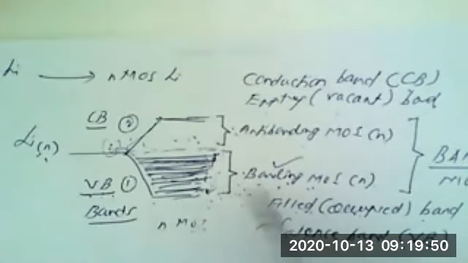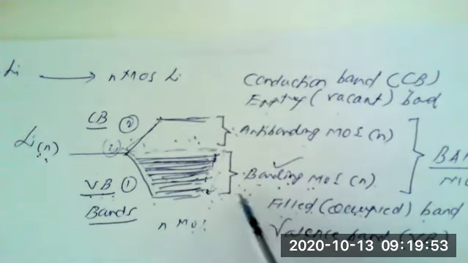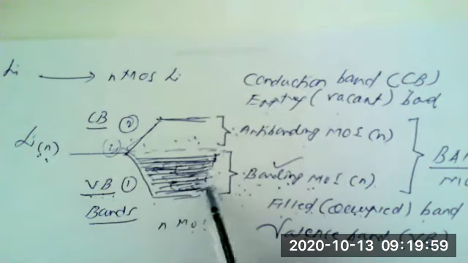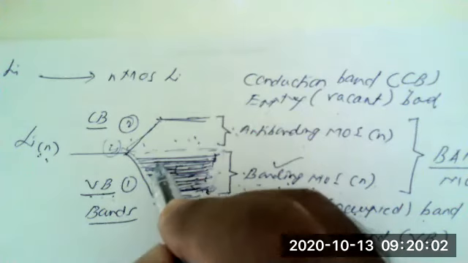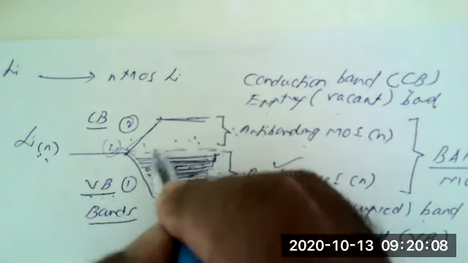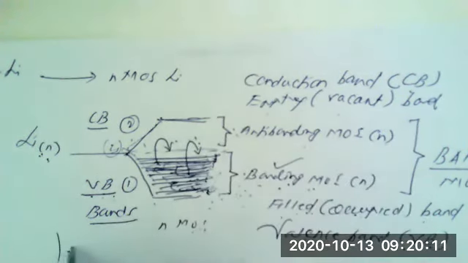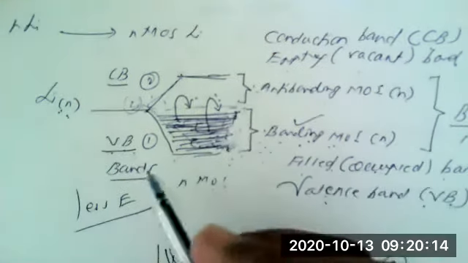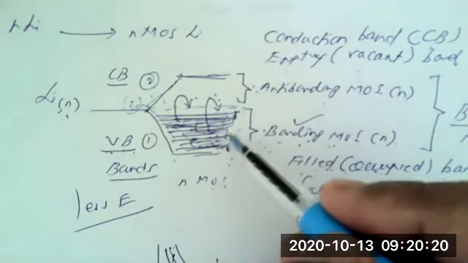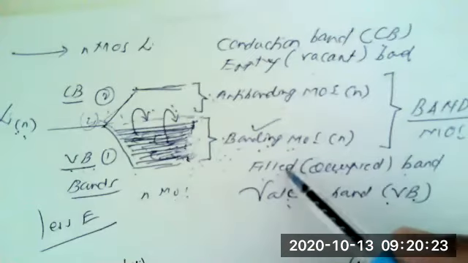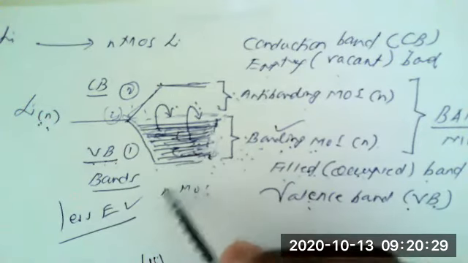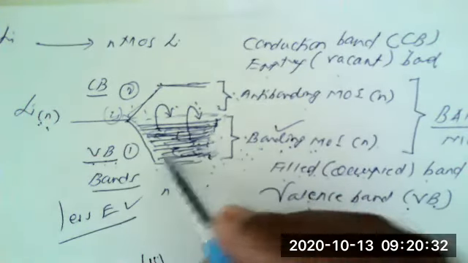Now, the valence band contains the electrons, because the energy levels are very closely spaced. So here n number of electrons will be there. To promote one or more electrons from the bonding molecular orbital, that is the valence band, to the conduction band, a very small amount of energy is required. Why? Because the anti-bonding and bonding molecular orbitals are very closely spaced. Hence, very little energy is required to move the electron from the valence band to the conduction band.